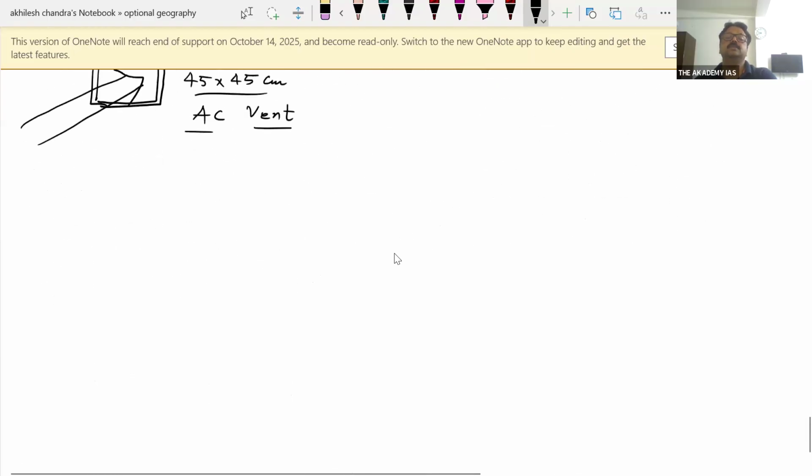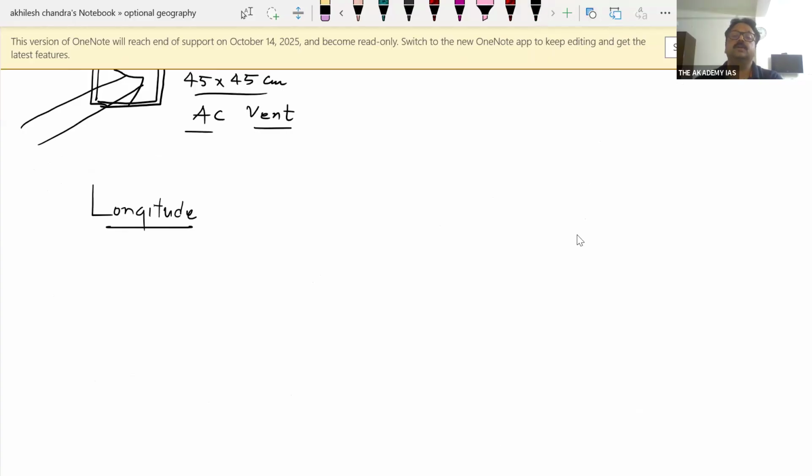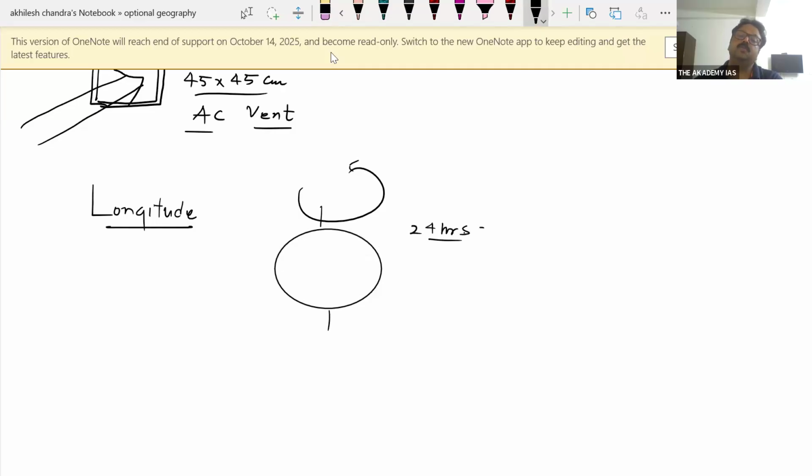Okay, so this is how it is. So we have covered latitude, then we have longitude. Okay, so again it is an imaginary line. How it was drawn, let me explain this. We all have this idea that Earth rotates on its tilted axis, and in 24 hours it completes one rotation, and one rotation is of 360 degrees.